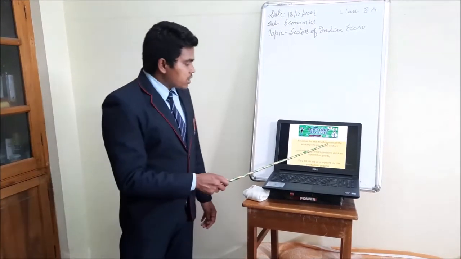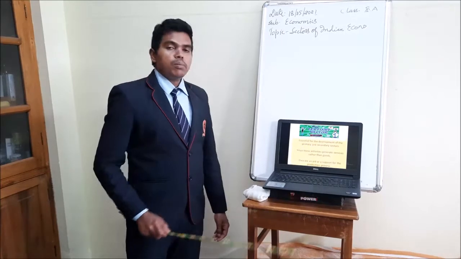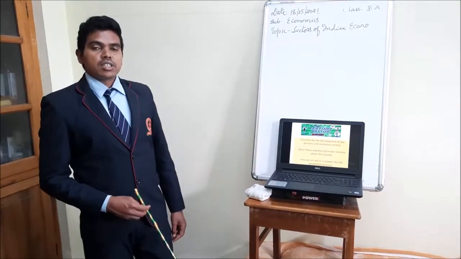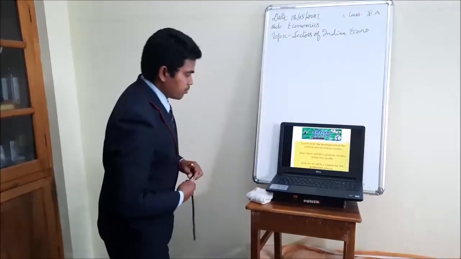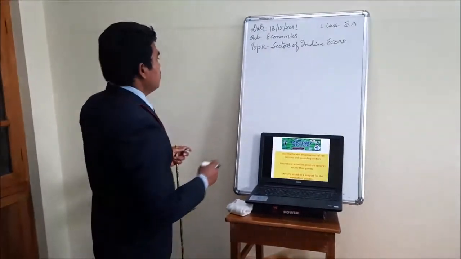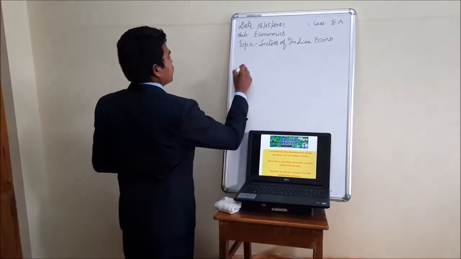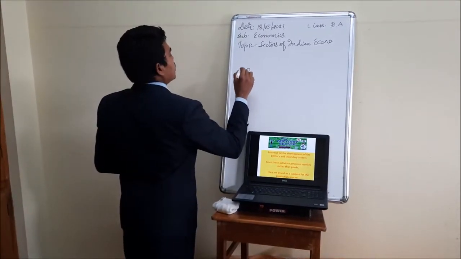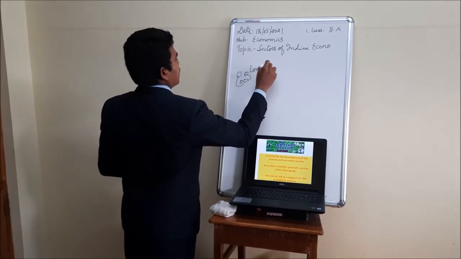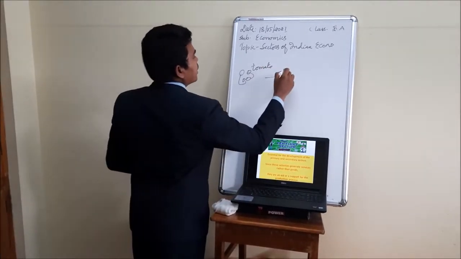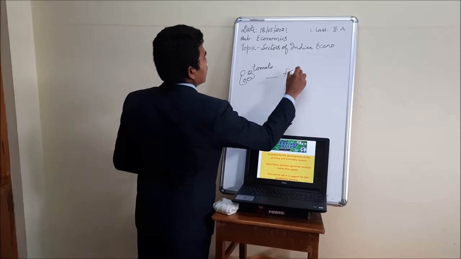So how does it play an important role for the development of the primary and the secondary sector? I'll give you an example. Look here. This is a tomato. Then here a factory is there.